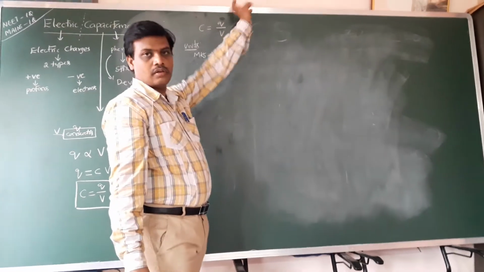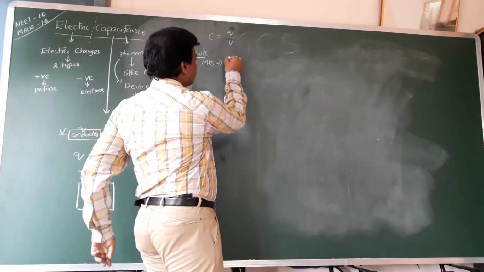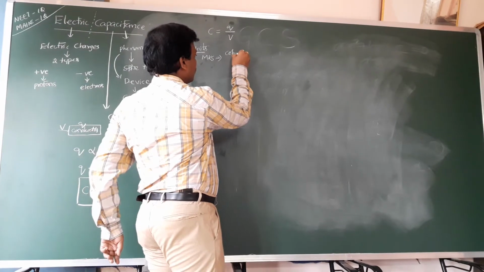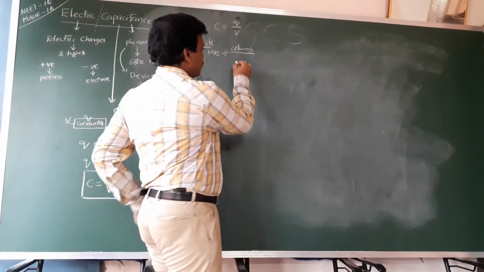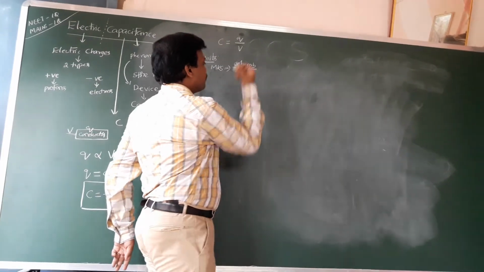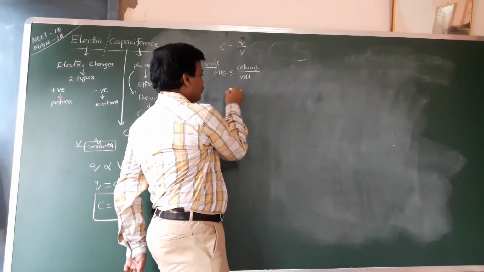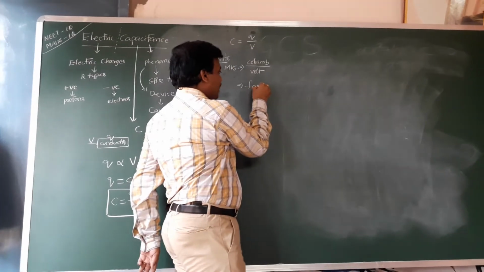The charge unit is coulomb, divided by the unit of potential, volt. So coulomb per volt, simply coulomb per volt, is called farad.